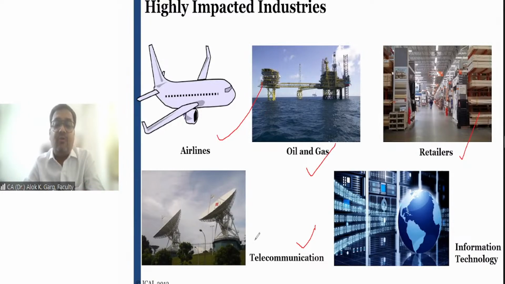So they have around 12,000 crore of right of use asset and around 17,000 crore of lease liability in Indus Towers. IT companies also have a lot of leases, and a lot of right of use asset and leasehold obligation in their balance sheet. So these are the highly impacted industries by way of IND AS 116, right?